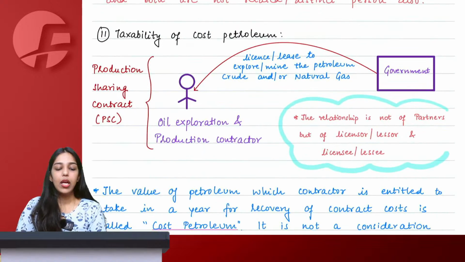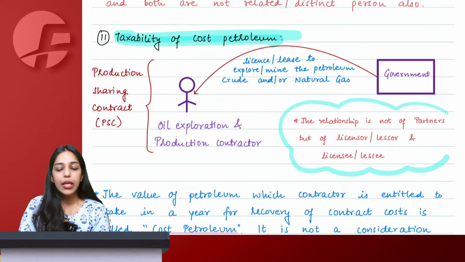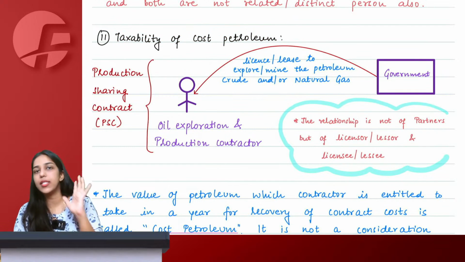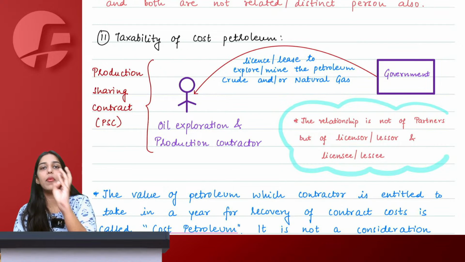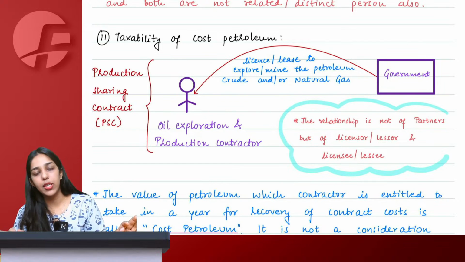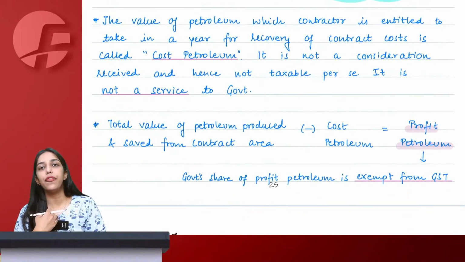Right. Next part with respect to taxability of cost petroleum. Now from the exam point of view, what is important? I can wind this up in just 10 seconds. Cost petroleum not taxable, government share of profit petroleum also exempt. Cost petroleum, if they tell you, not taxable under GST. Profit petroleum government share also exempt under GST. Ultimately, that is what you have to remember at the end of the day.